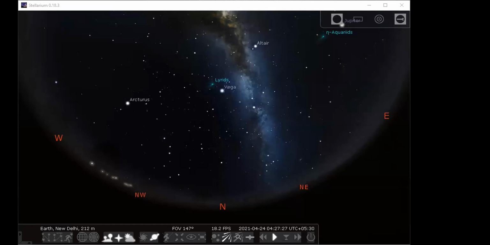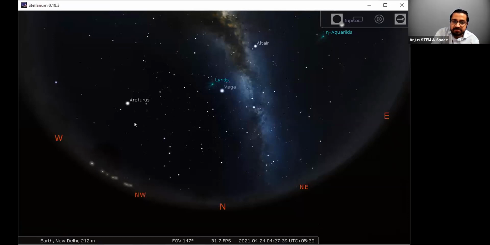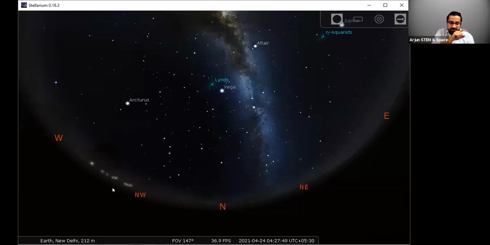One of the students is asking, how can they get the panel? Which panel? How can they see the panel on Stellarium? Okay, so you see the Stellarium, it is through your mouse. So just navigate your mouse to the bottom left. If you are on the tab, just touch on the bottom left.